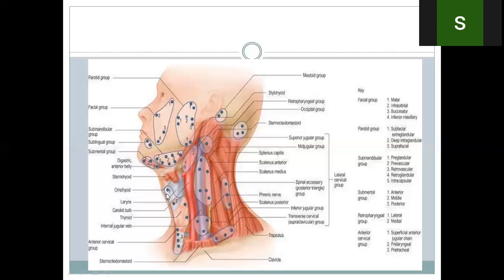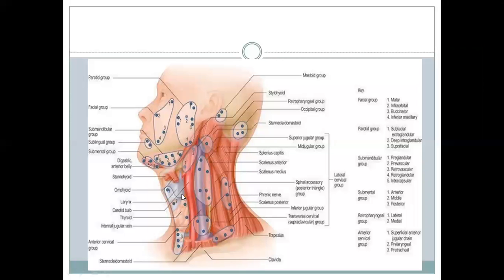Okay? So behind the pharynx we have the pharyngeal nodes, and they drain the pharynx. Below the hyoid bone, we have the laryngeal. Here you see the larynx. So these are the laryngeal lymph nodes, and they drain the larynx.